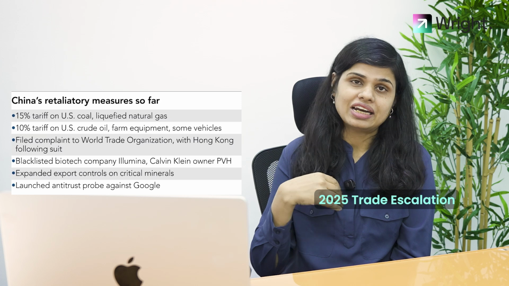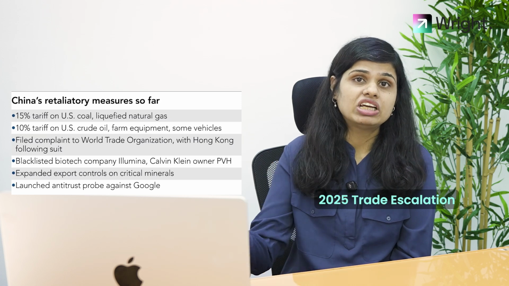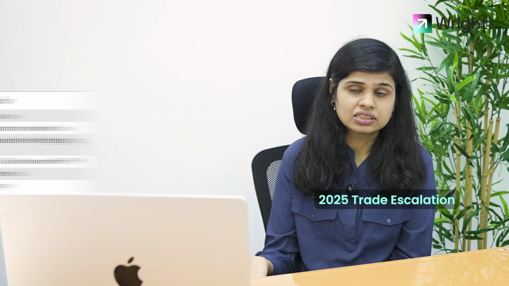China has put out retaliatory tariffs. They've imposed 10 to 15% tariffs against the United States. And us, India, we are again caught up in this trade war, seeing the implications of the impact happening on the global trade. Now, obviously, we are not going to see the exact same scenario as last time. A lot of things have evolved, but there are a few similarities as well.